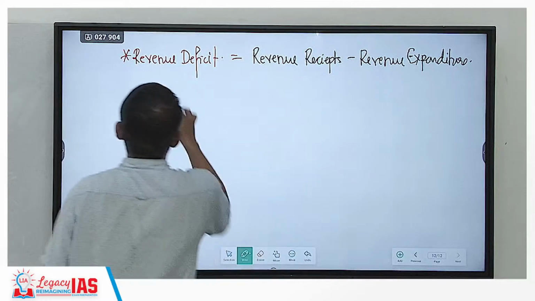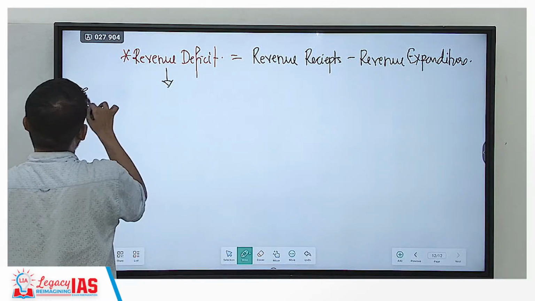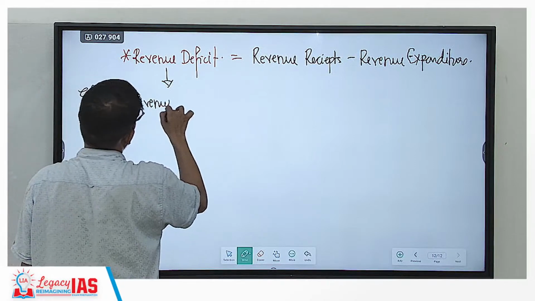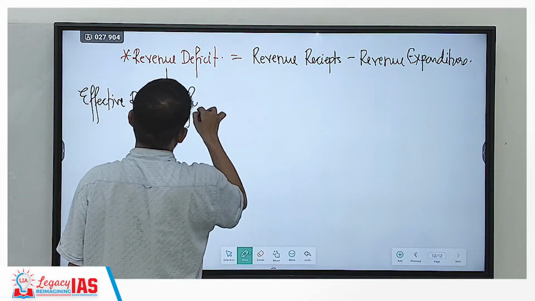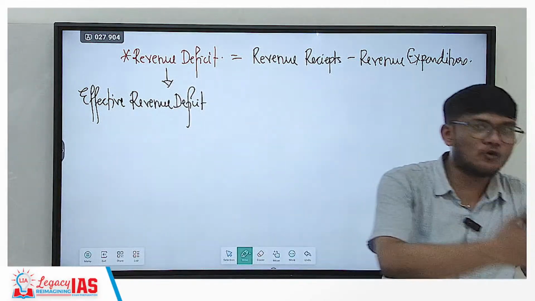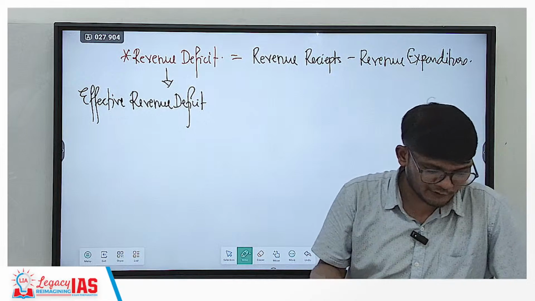Now, in addition to revenue deficit, there is a concept of effective revenue deficit. See, revenue deficit simply takes the entire revenue receipt that you have got minus the revenue expenditure.